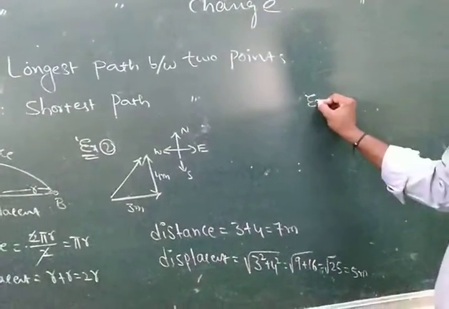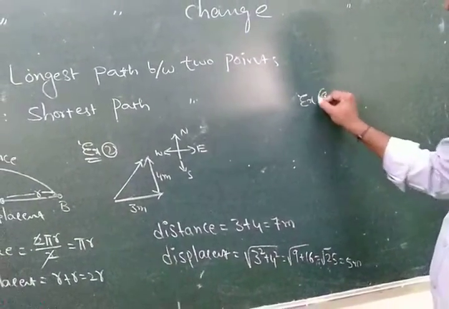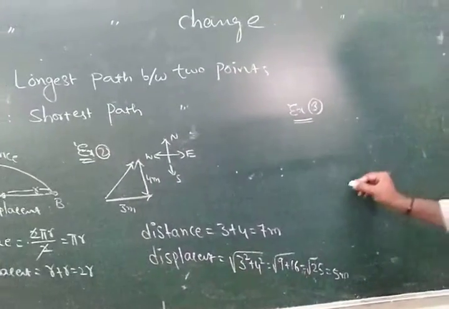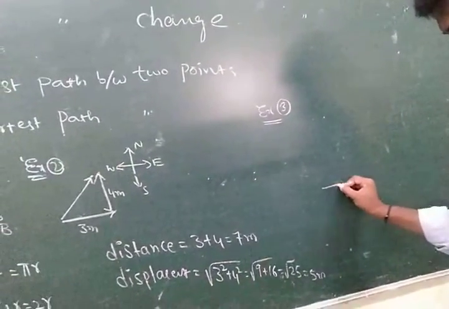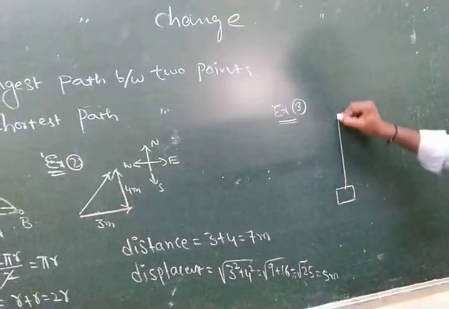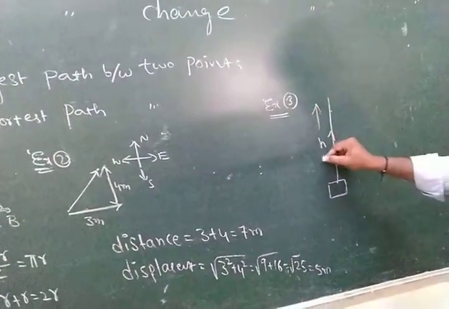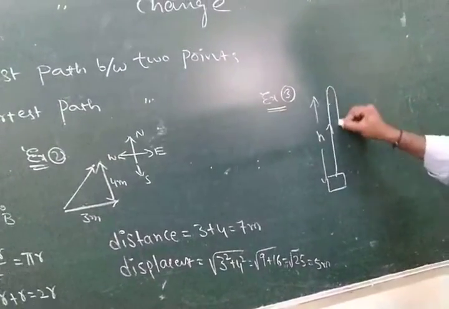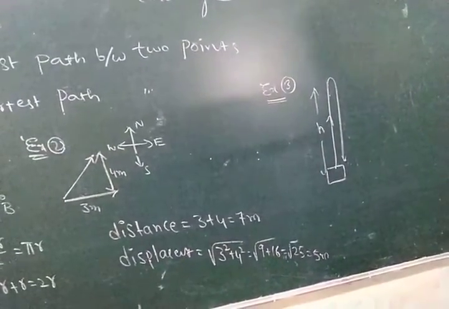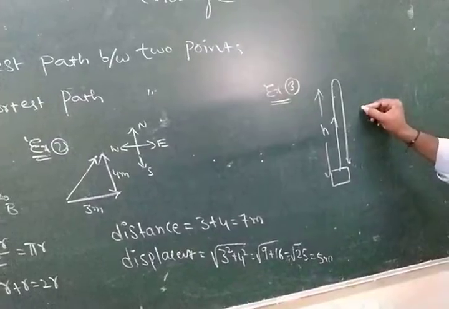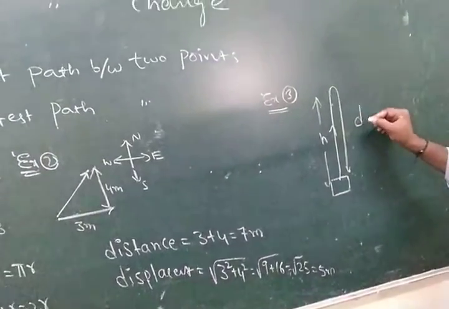Example 3: a particle or a body is projected vertically up to a height H and again reaches the same point of projection. Then what is the distance and what is the displacement?